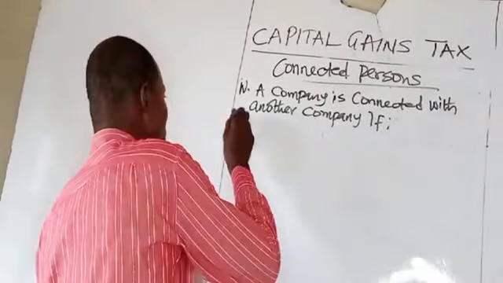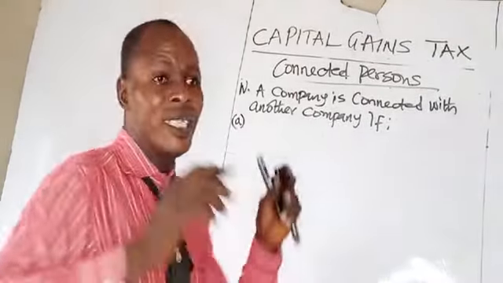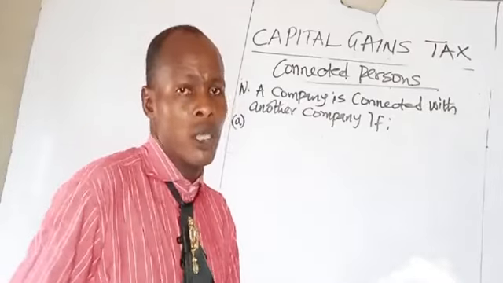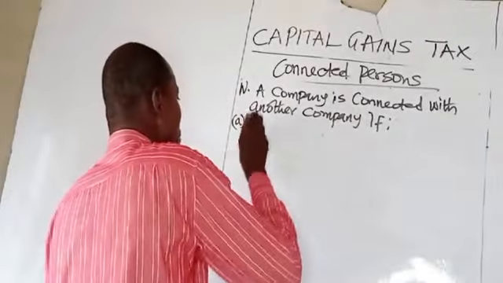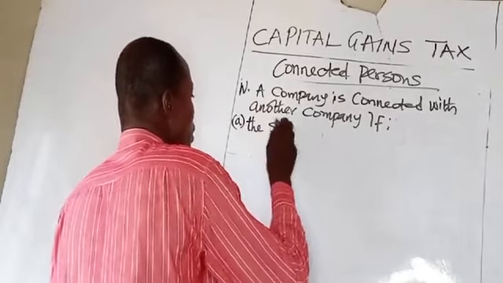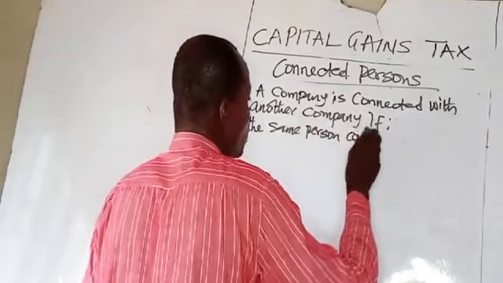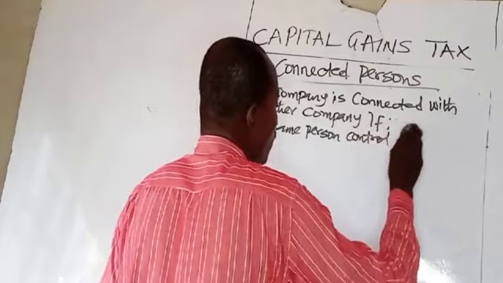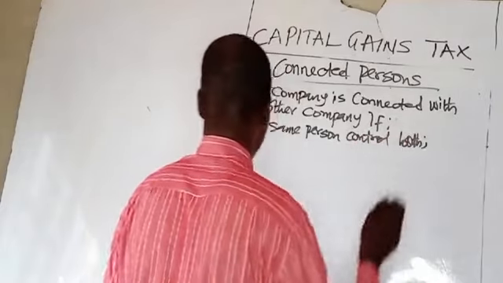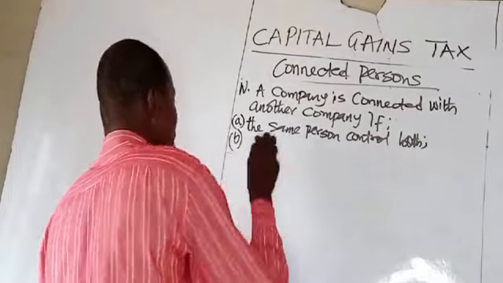Number one, the same person controls both. The same person controls both companies.